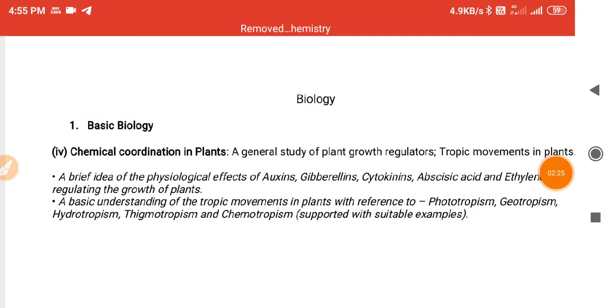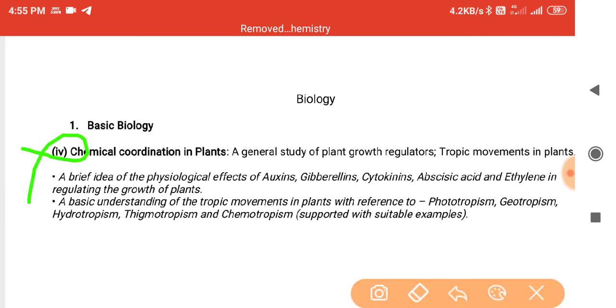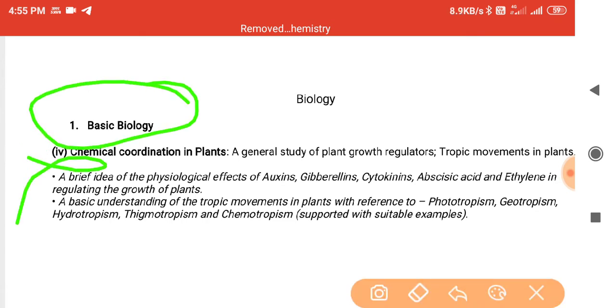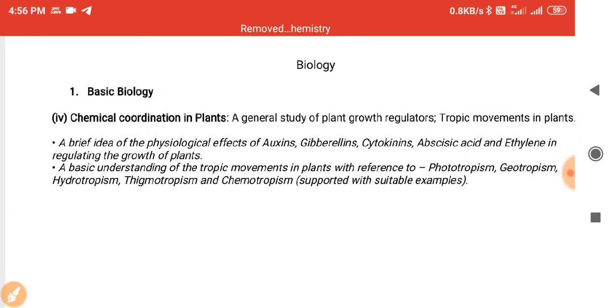In class 10th you can see a huge amount of changes. First we start with biology. In the biology subject, the first chapter is Basic Biology, in which you do not have to read about chemical coordination in plants, which is the fourth unit of this chapter. You do not have to cover this unit, because it does not come in your exam. So the fourth unit of the first chapter you have to leave.